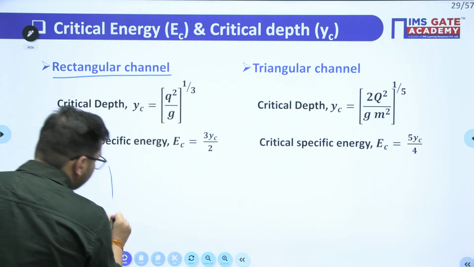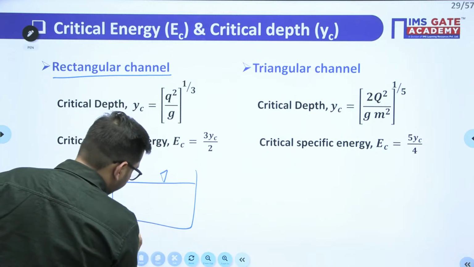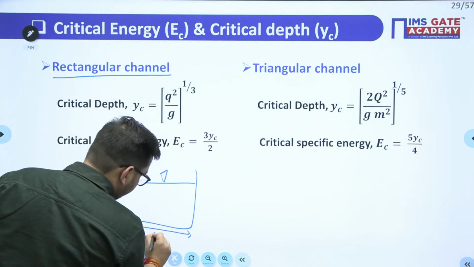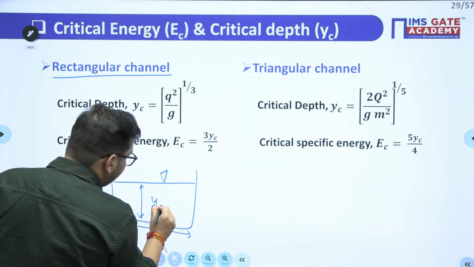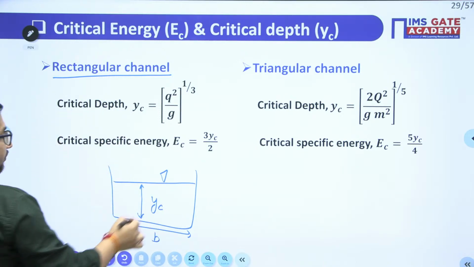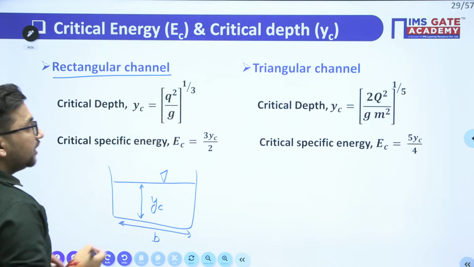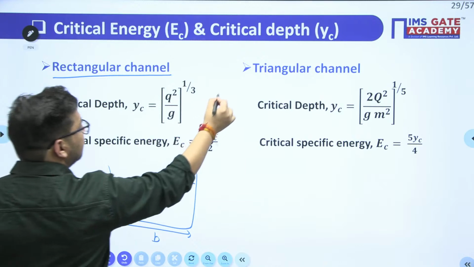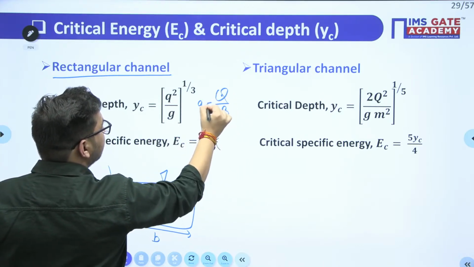If it is a rectangular channel having width equal to B and depth of flow Y, at critical condition this depth Y will be Y critical, right? So this Y critical is given by (q square upon g) to the power 1 by 3, right? Here what is q? This q is nothing but your discharge per unit width. Clear?